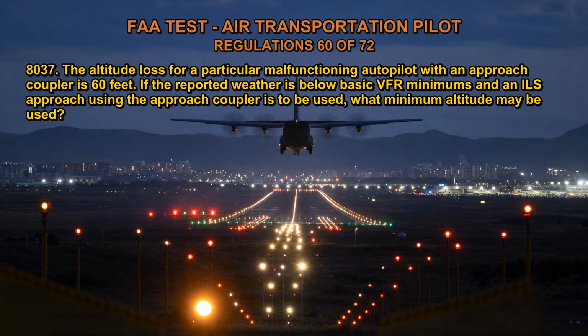Q8037. The altitude loss for a particular malfunctioning autopilot with an approach coupler is 60 feet. If the reported weather is below basic VFR minimums and an ILS approach using the approach coupler is to be used, what minimum altitude may be used? A. 50 feet AGL. B. 55 feet AGL. C. 60 feet AGL.